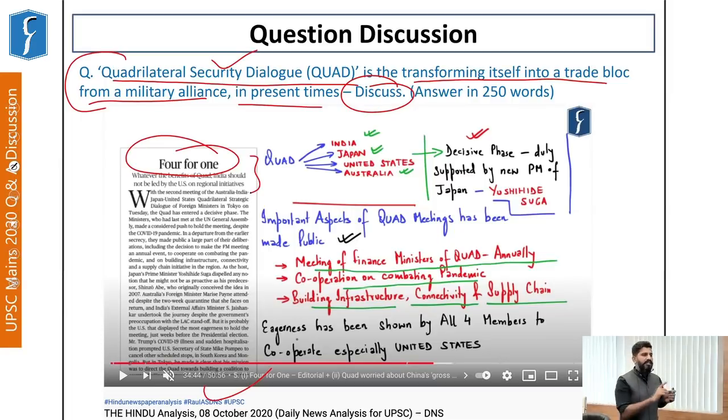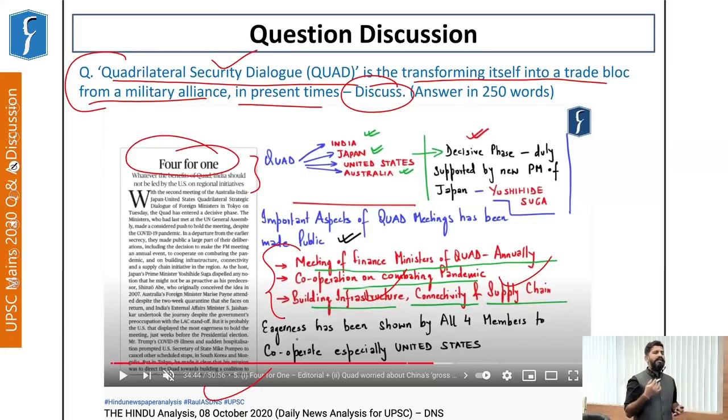Further, these countries will work on improving connectivity, infrastructure, and supply chain. So if finance ministers are meeting, and they are focusing on building infrastructure, connectivity and supply chain, and combating the pandemic, this means that it is transforming itself into an economic bloc, right? Because it was the first time these details were revealed.